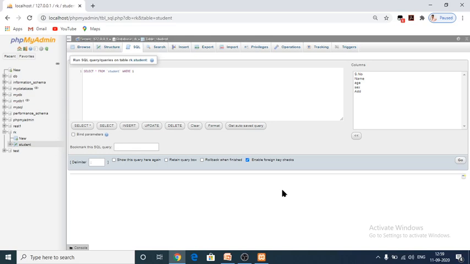Though SQL is a standard language, different versions are maintained to meet the requirements. A few major functions performed using SQL are listed below. One is executing queries against a database. The second one is retrieving data from a database. The third one is inserting and updating records in a database. Fourth one is deleting records from a database. Fifth one is creating new databases and new tables in a database.